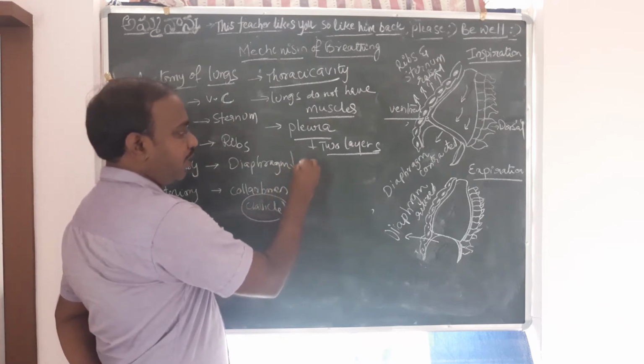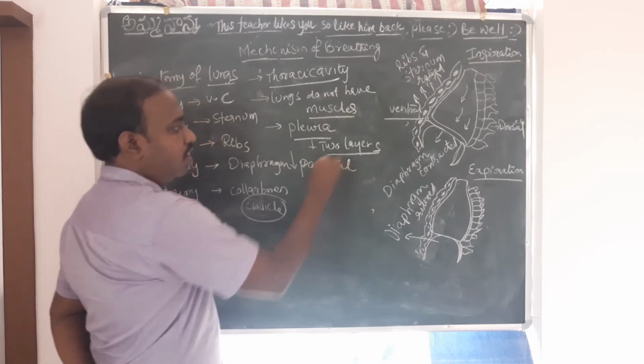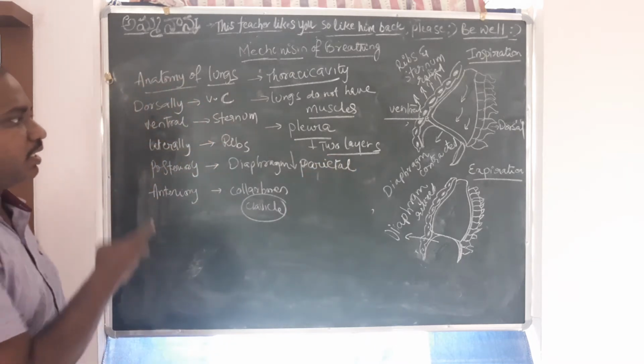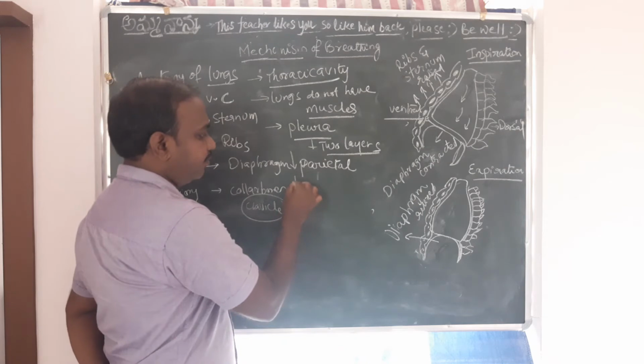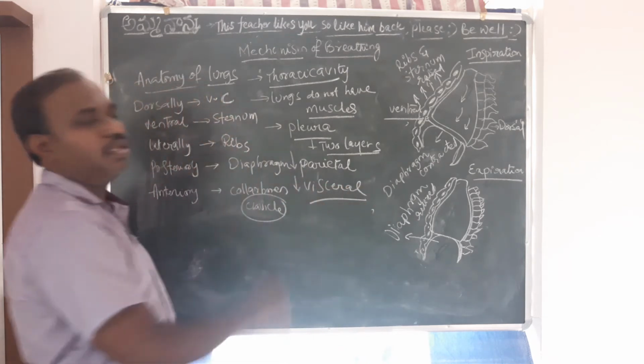Yesterday we have seen one is the parietal pleural layer, and then we have the visceral pleural layer.